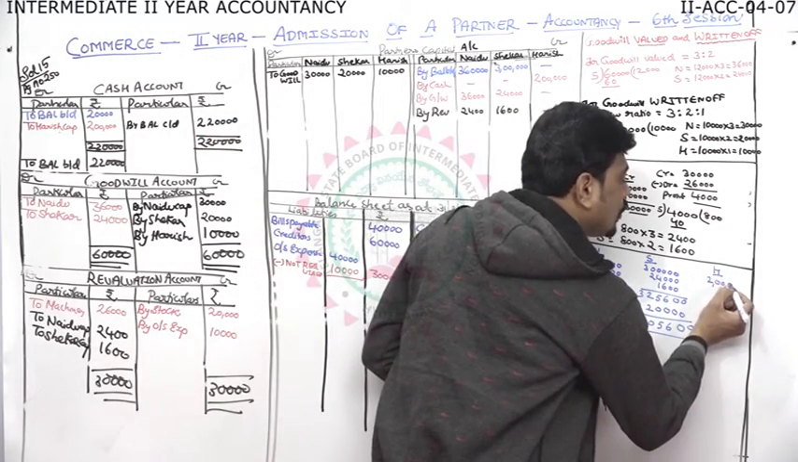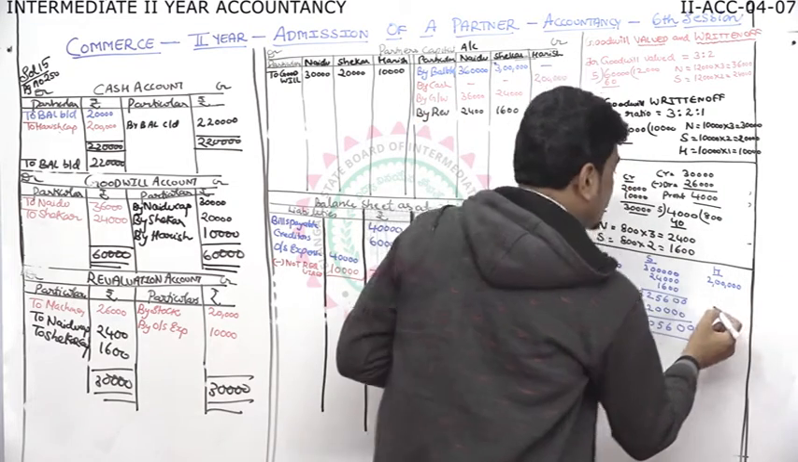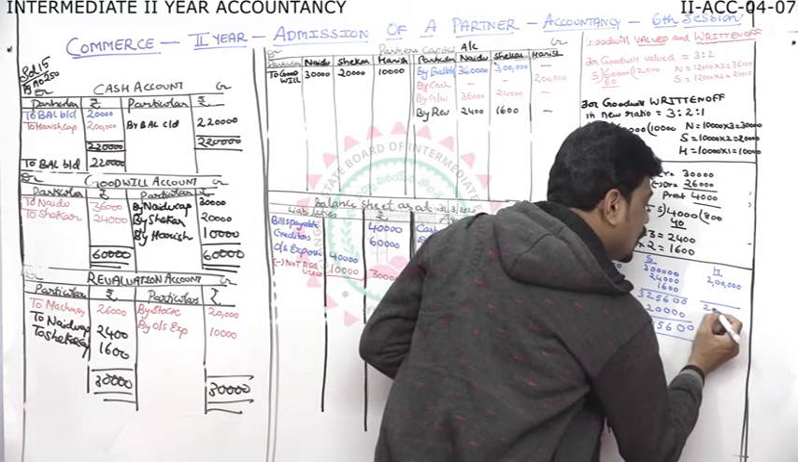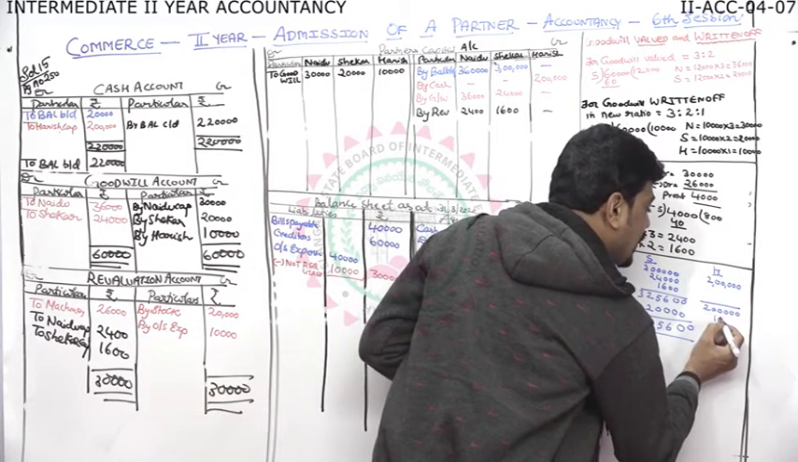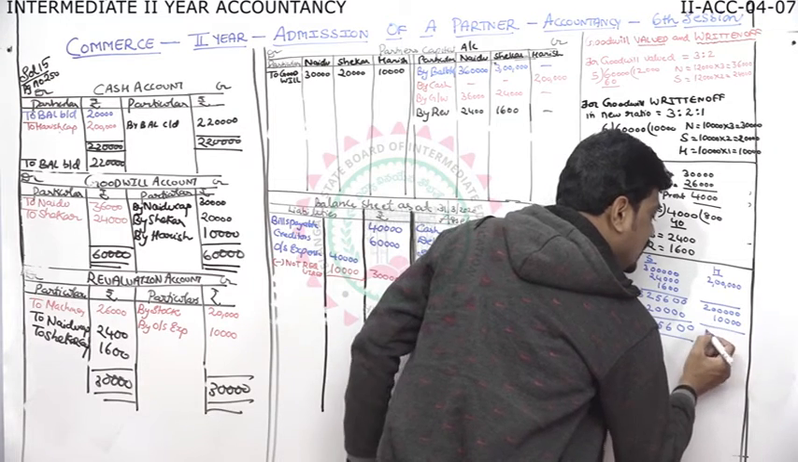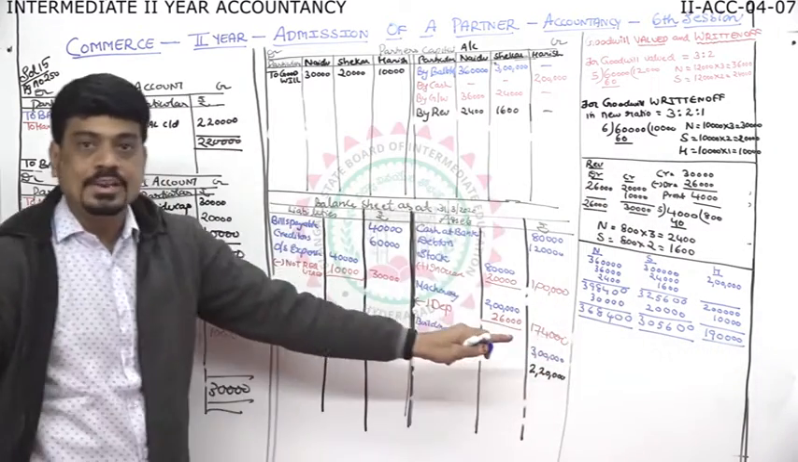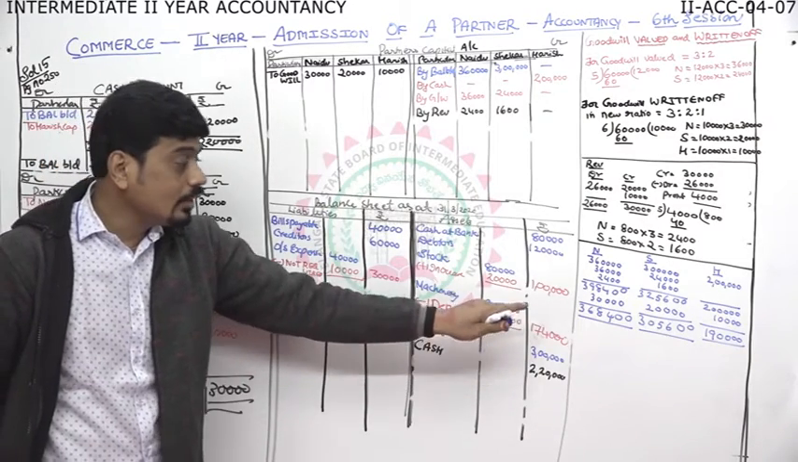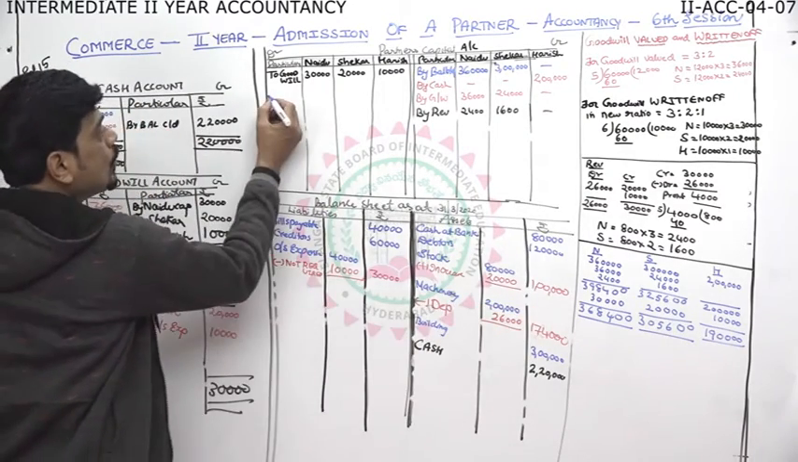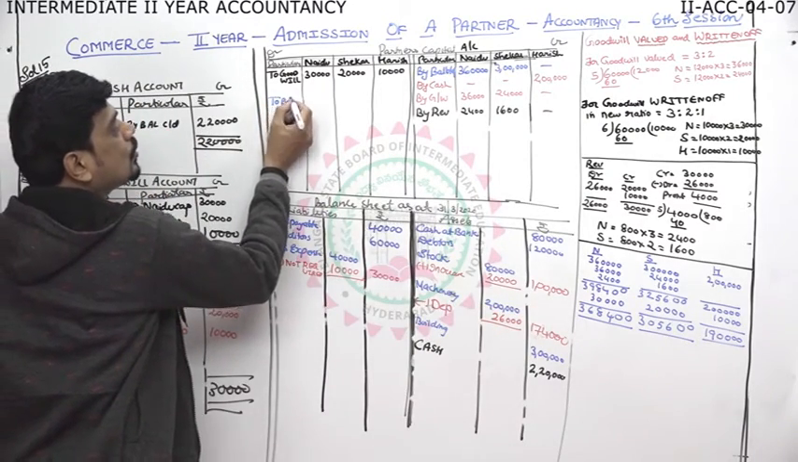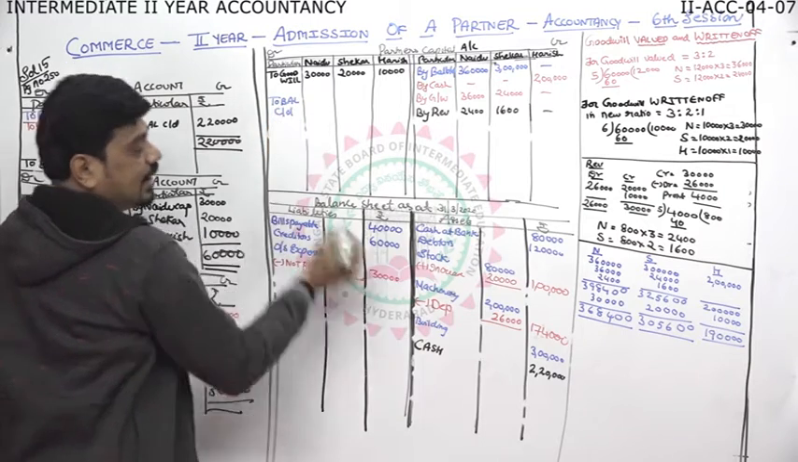Credit 2 lakhs. Debit is 10,000. So here 2 lakhs total I wrote. I'll minus 10,000. 1,90,000. These are the new capitals. These capitals we are going to post to balance carried down.